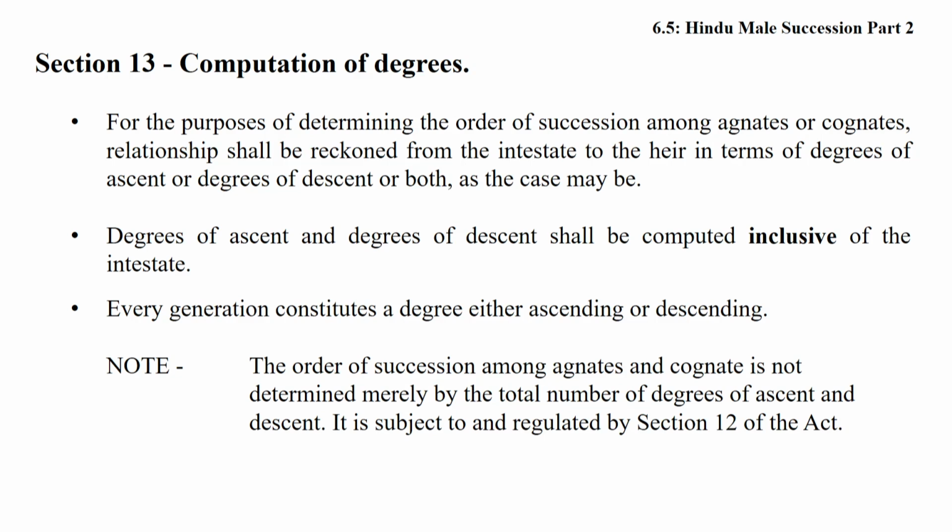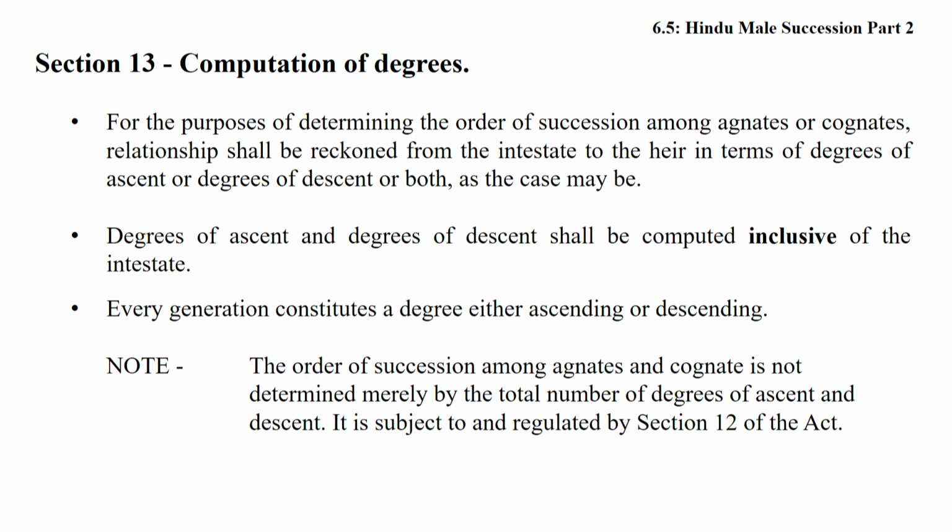Degree of ascent and degree of descent shall be computed inclusive of the intestate. Every generation constitutes a degree, either ascending or descending. Note, the order of succession among the agnates and cognates is not determined merely by the total number of degrees of ascent and descent. It is subject to and regulated by section 12 of the Act.